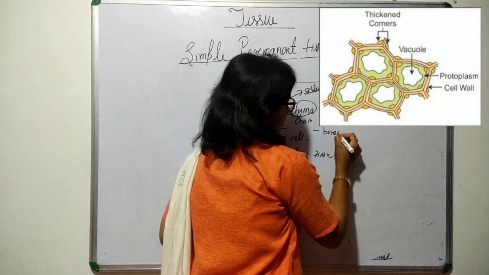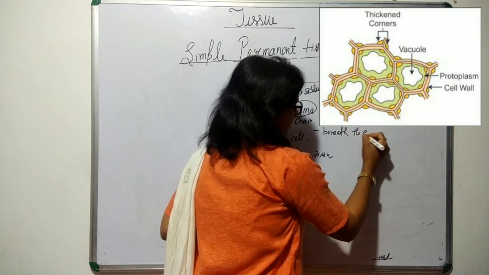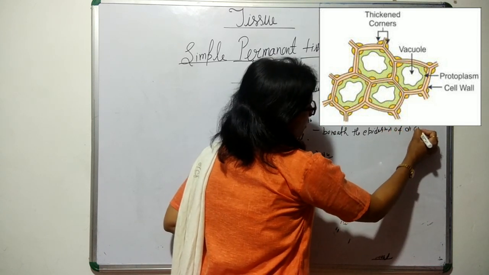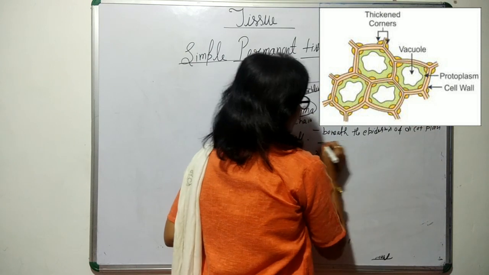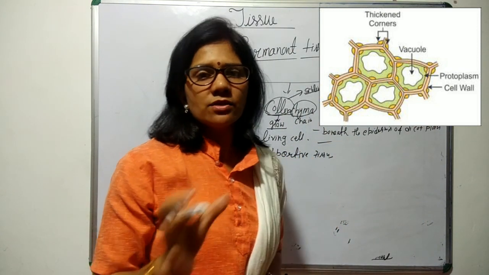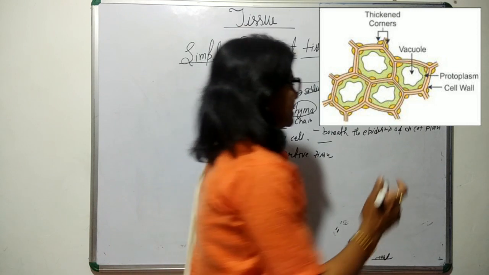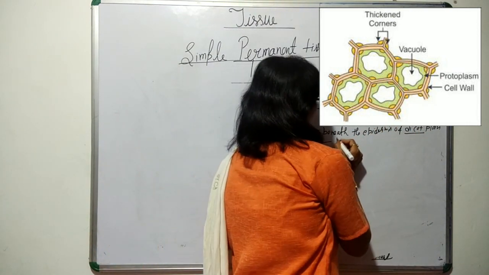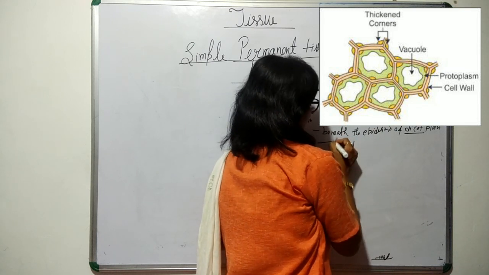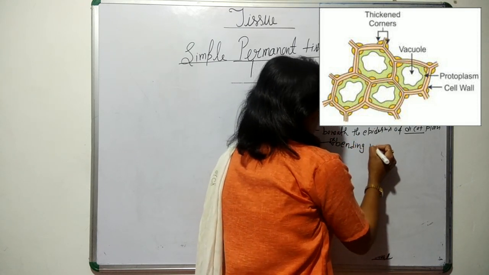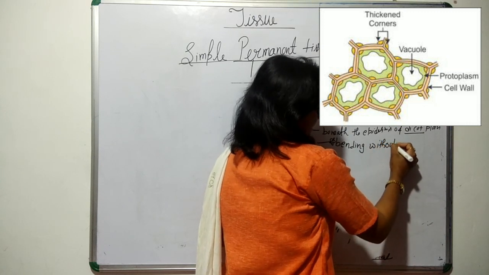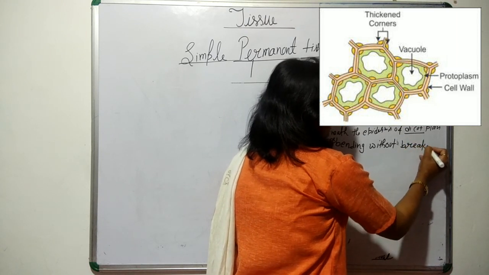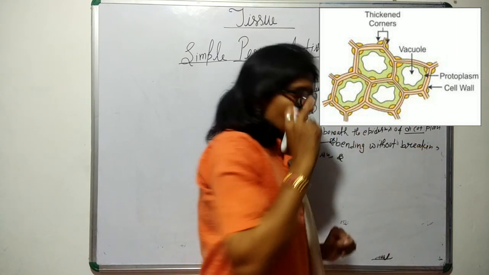Beneath the epidermis of dicot plants. Dicot and monocot are two types of plants on the basis of their seed, so I will discuss it later. Here just focus on this: they provide bending. This is very important, bending without breaking is, you can say, the main characteristic of collenchyma.